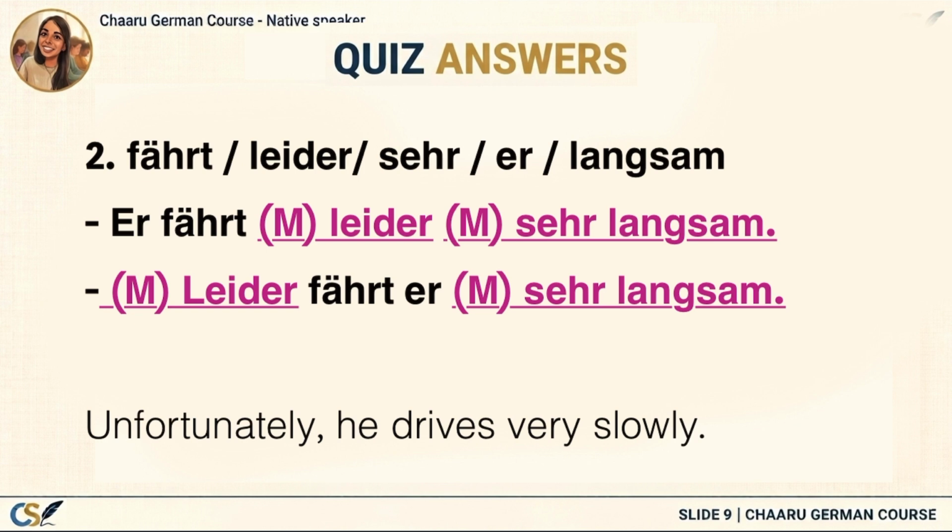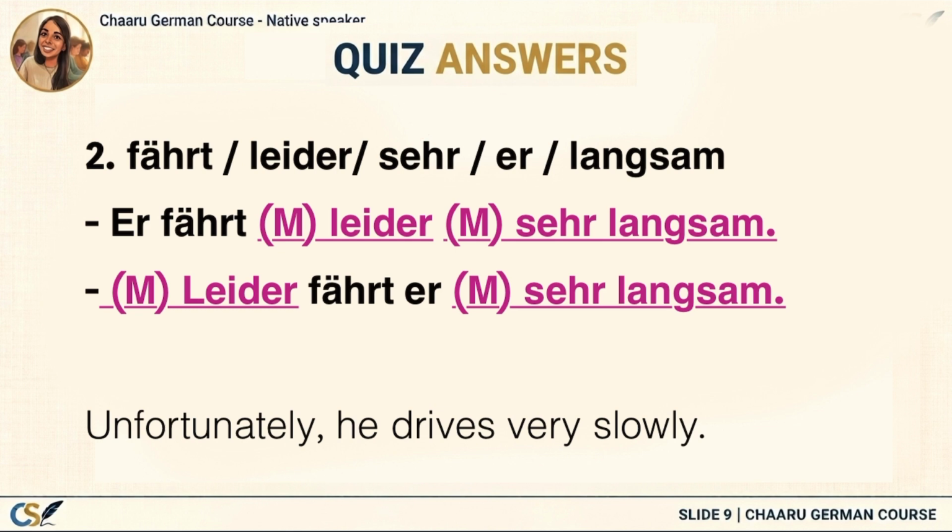He drives slowly. Finally, we have sehr. This word is also an adverb, but it doesn't describe the verb fahren, fährt. Instead, it describes another adverb, langsam. It tells us how slowly he drives. So we have langsam, slowly, sehr langsam, very slowly.